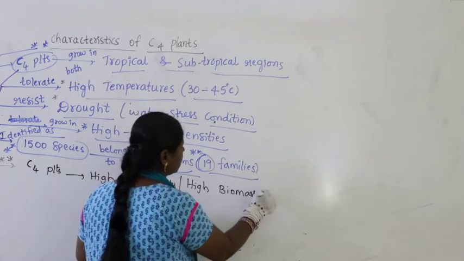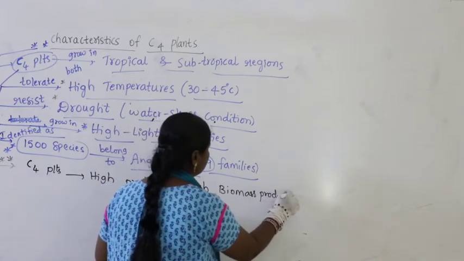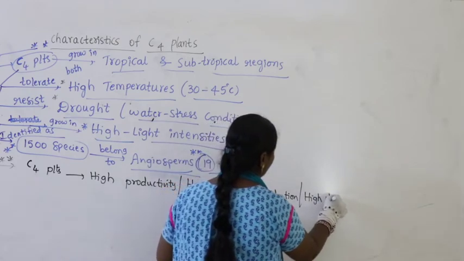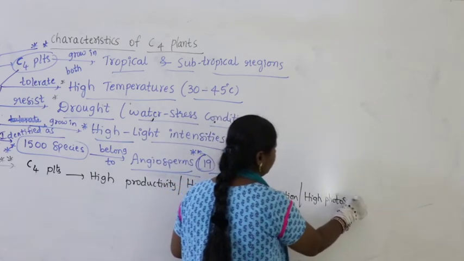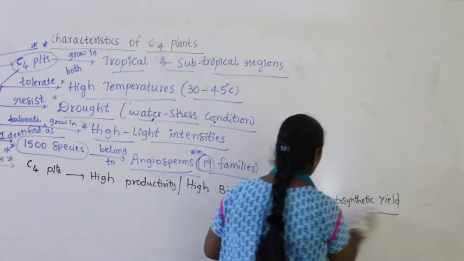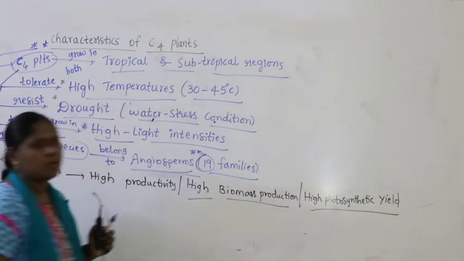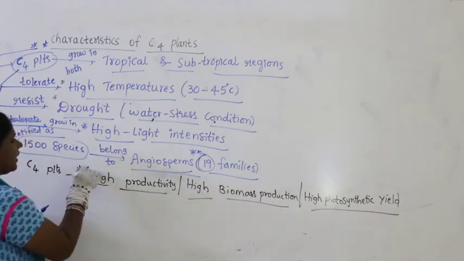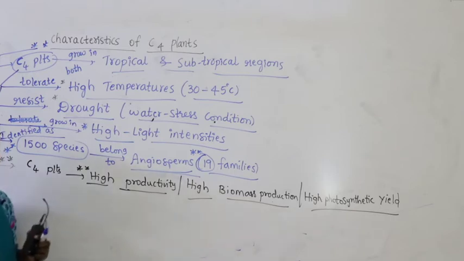How can biomass production happen? Because of high photosynthetic yield. What is the meaning of this? So they have more productivity rate, they produce more yield.